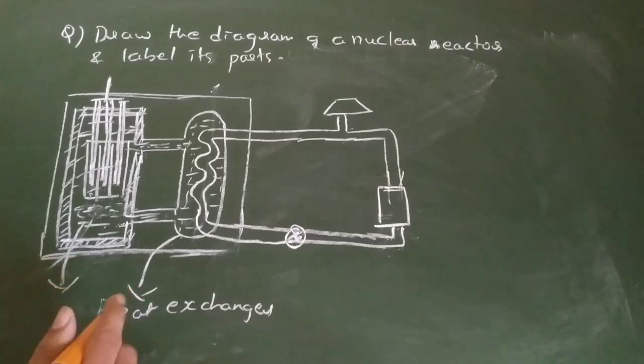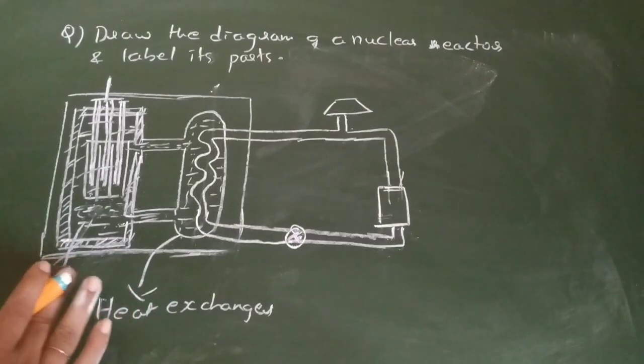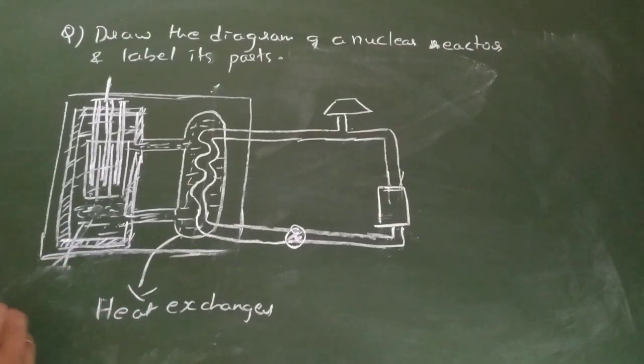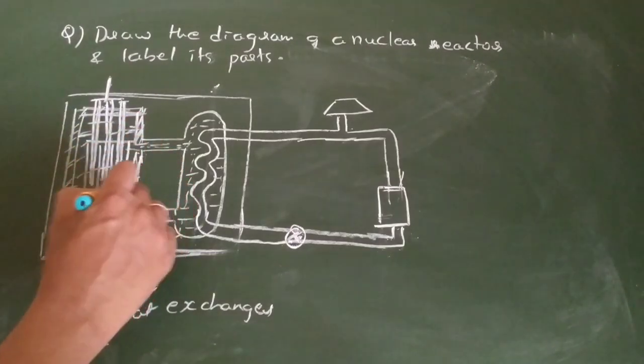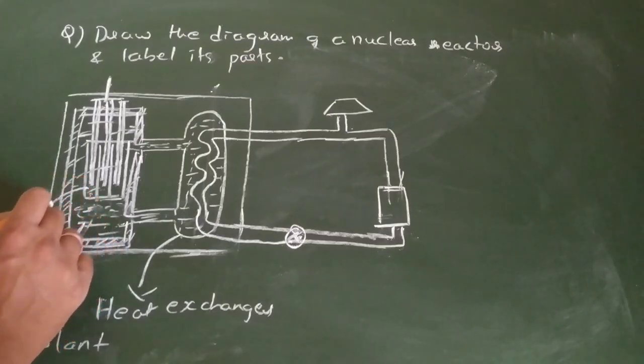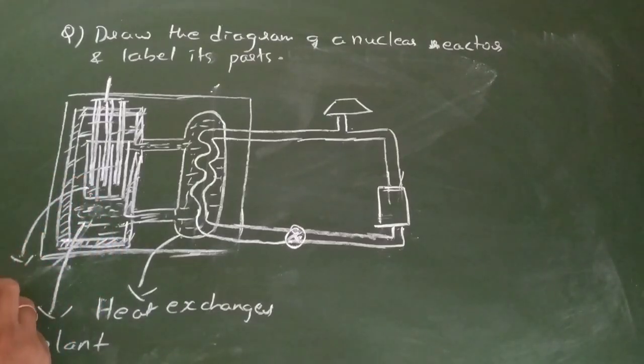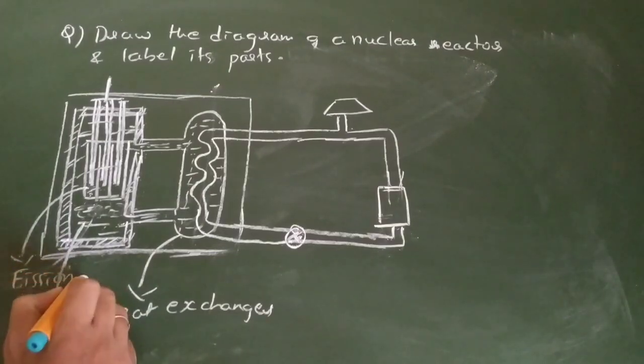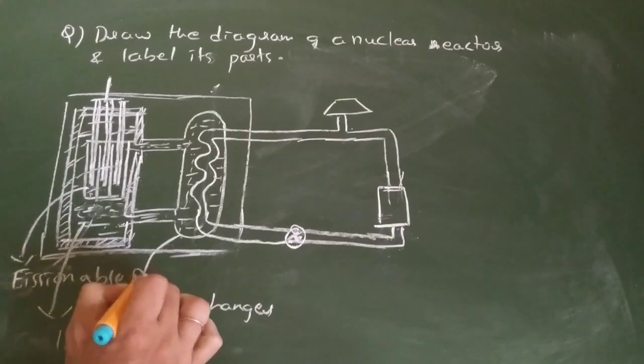Here what is present, I will find a space to write. One minute. Okay, let me write here. This I call coolant, which is present. Okay, this is a frame. What is this frame? I call it fissionable material. Okay, this one I call fissionable material.